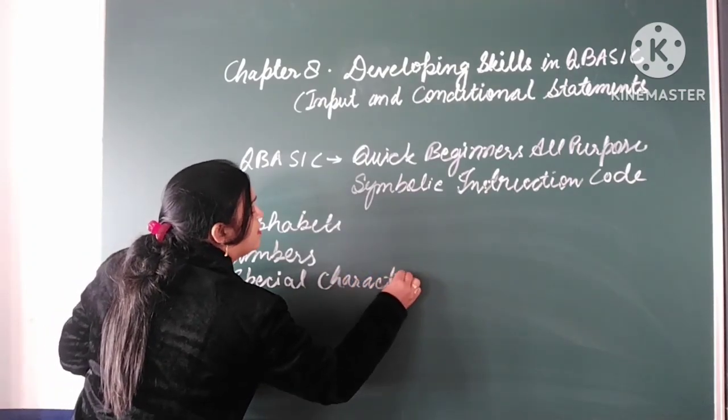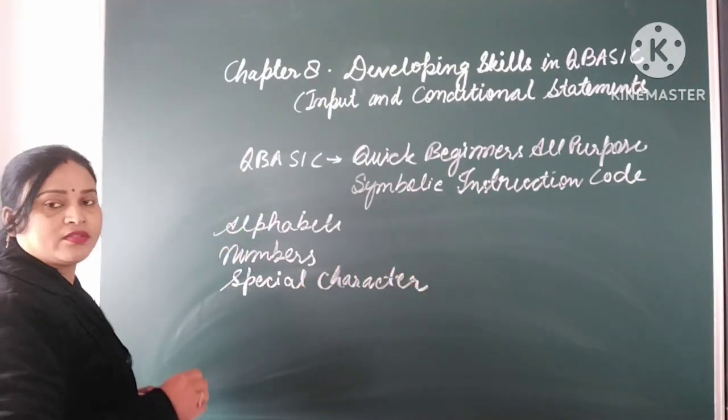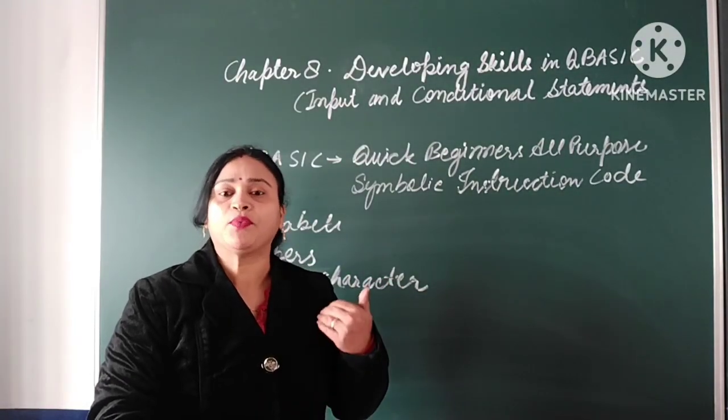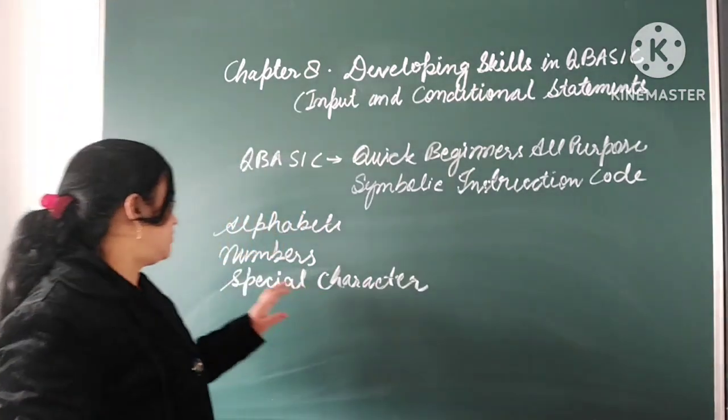All these things are just an introduction that you must know before writing the programs in QBasic.